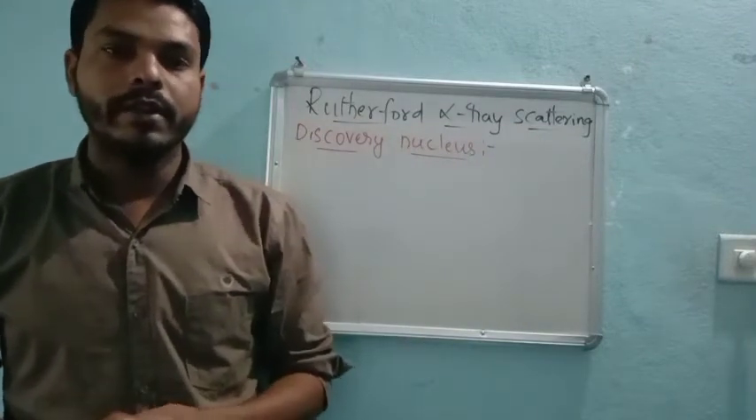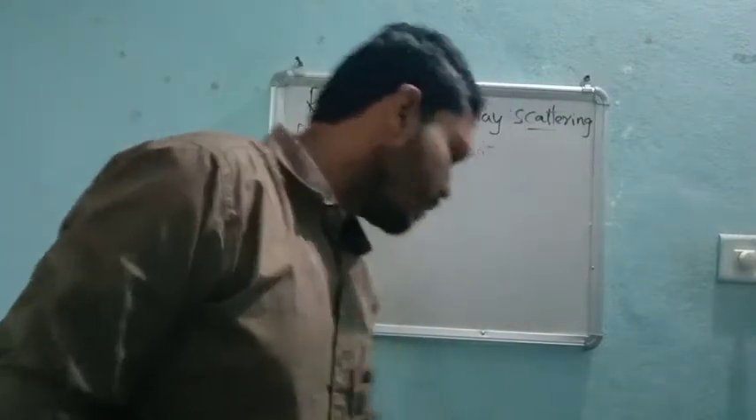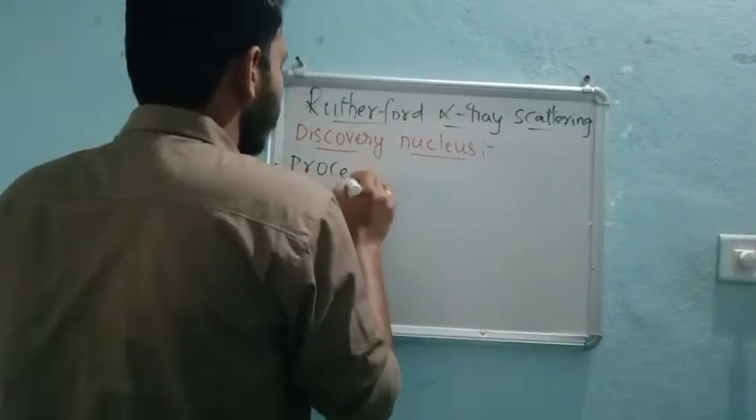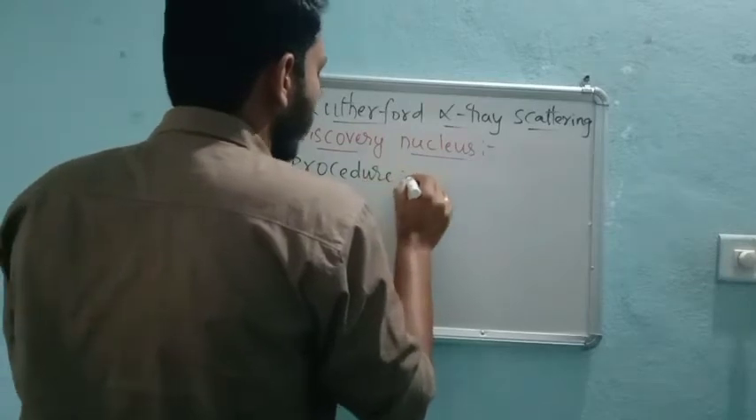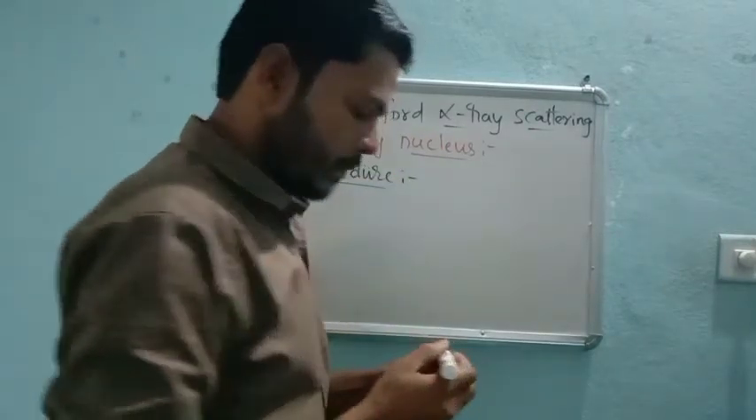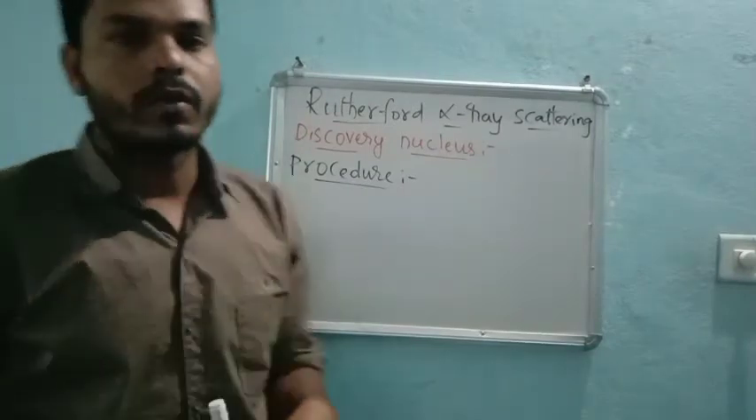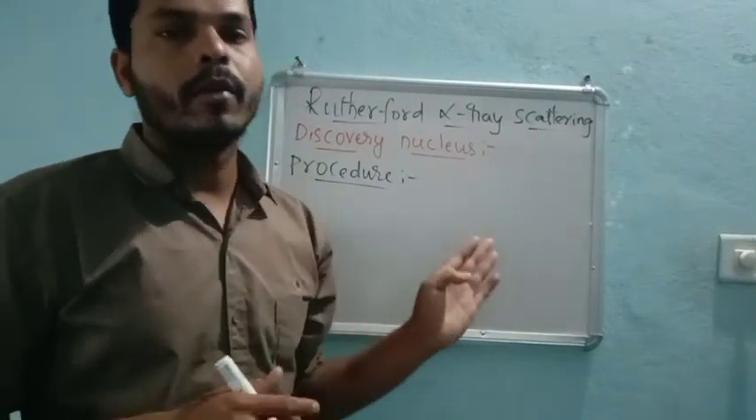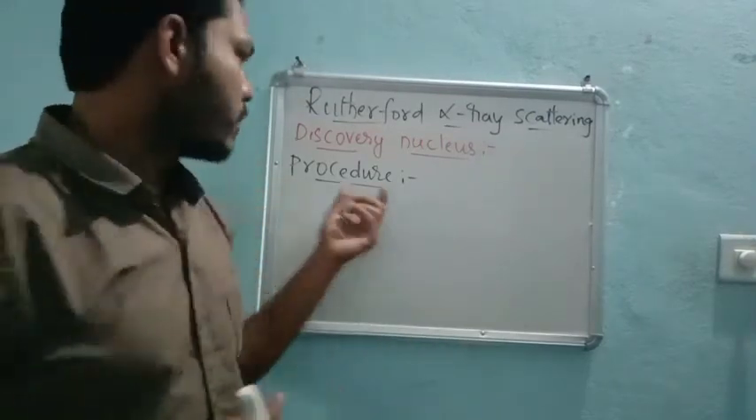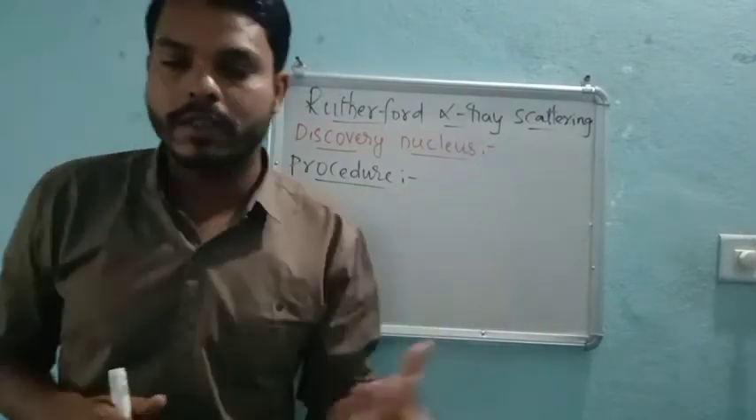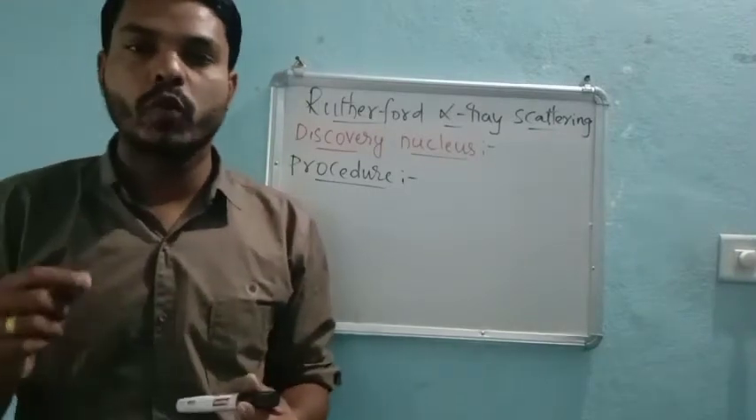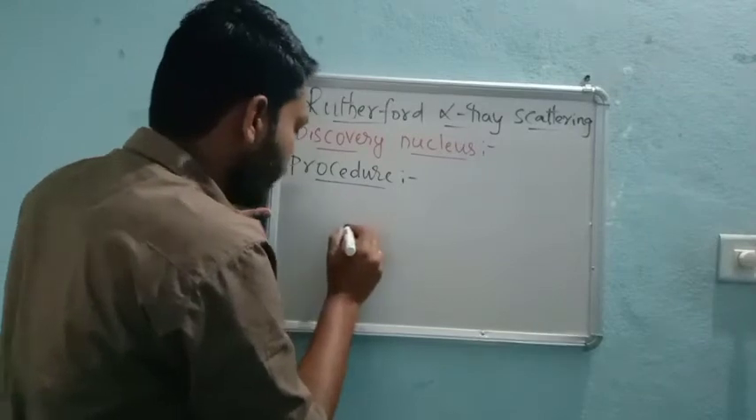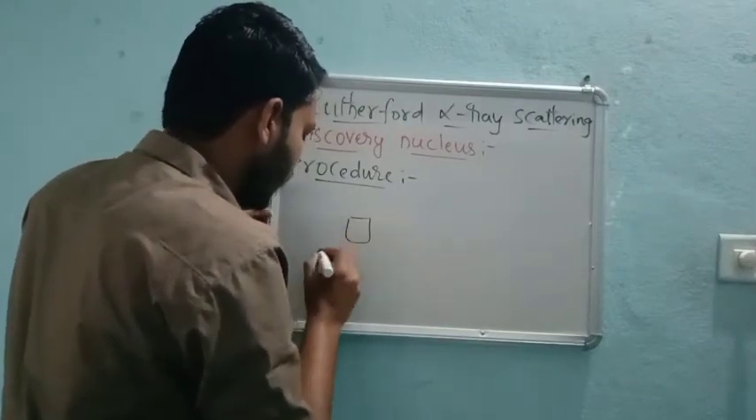So first we will see the procedure of Rutherford. In the procedure, that means for the experiment, what all we need to carry forward this type of experiment. In the Rutherford experiment, there is a source of alpha rays. He took one source, right? The first point is the source of alpha rays.